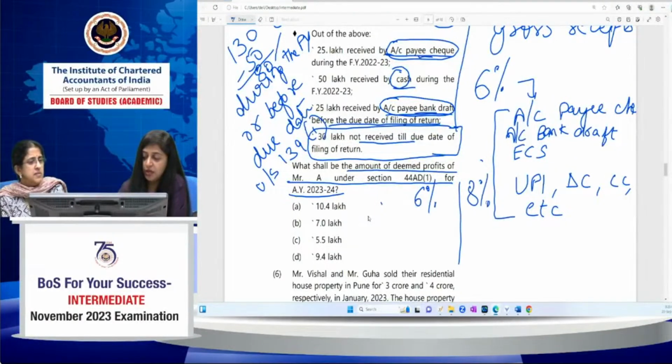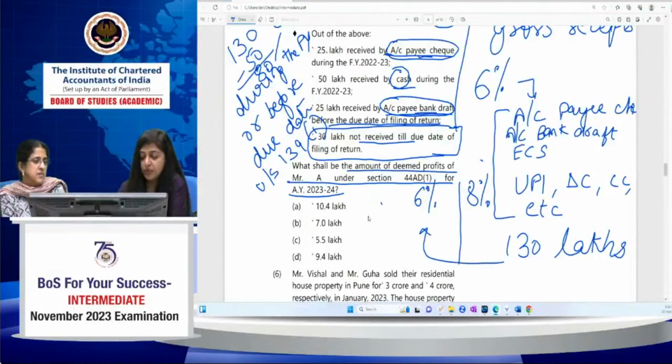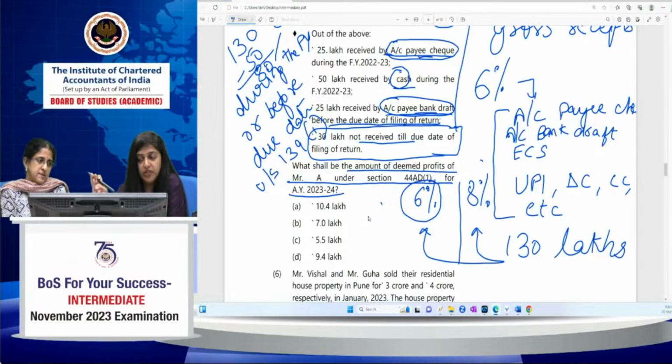Out of the total turnover of 130 lakh, you have to first classify for which turnover amount you have to compute 6% profit and for which you have to compute 8%. So firstly, students, just answer me for 6%. What all the turnover amounts will be taken for 6%? The turnover which you have received by way of account payee cheque, account payee bank draft, ECS, and other prescribed modes like debit card, credit card, UPI, that will be qualified for 6%.